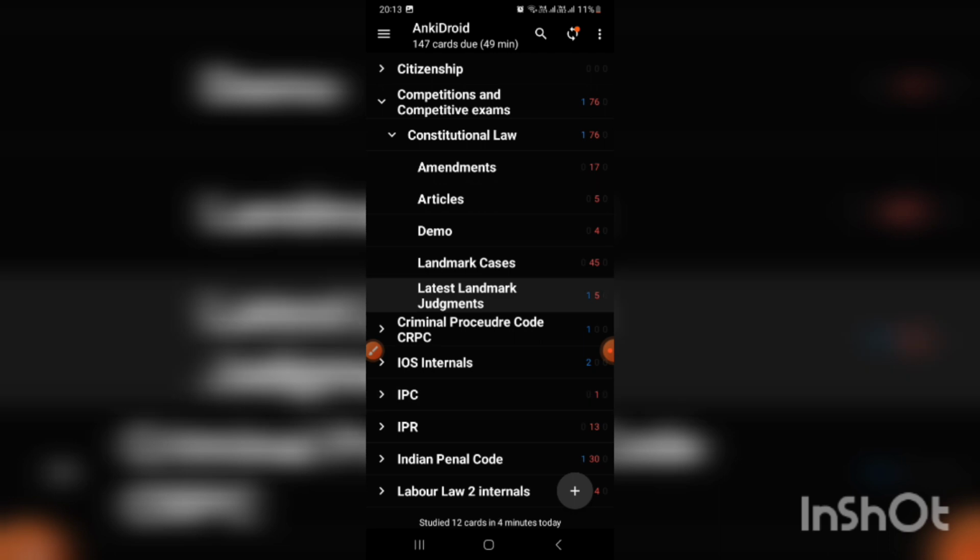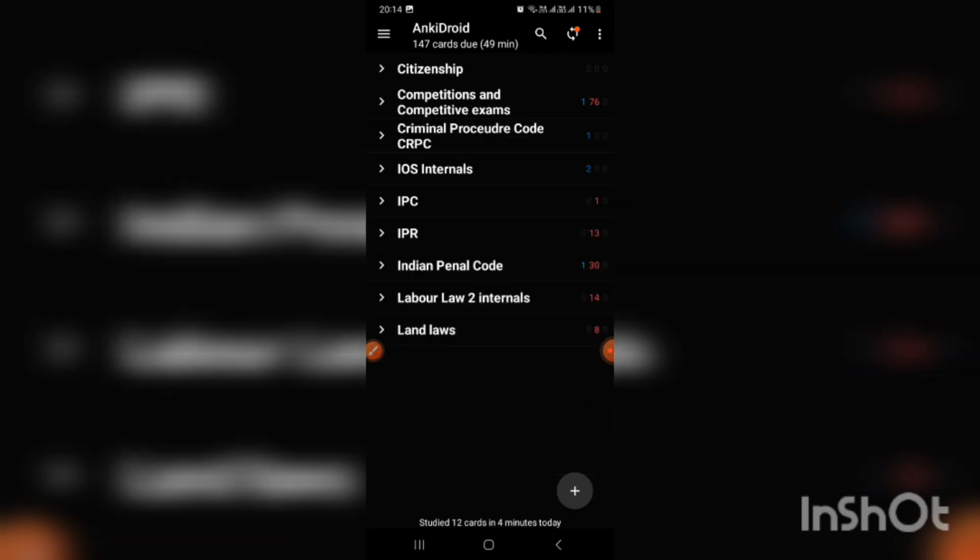So this is my secret way to memorizing the amendments, articles, sections, etc., whatever it may be.